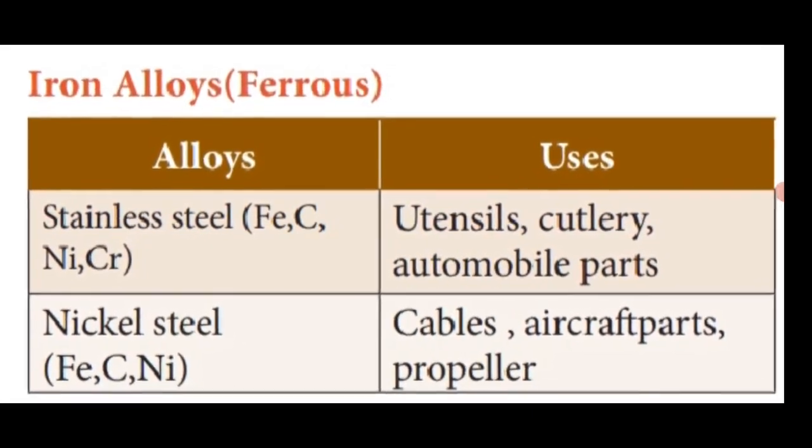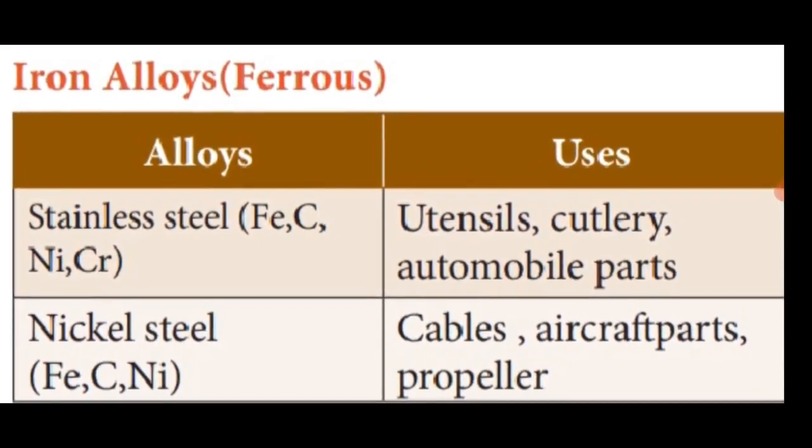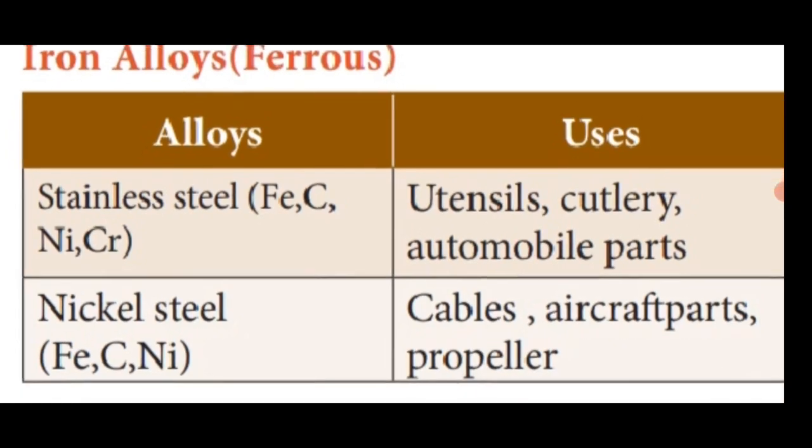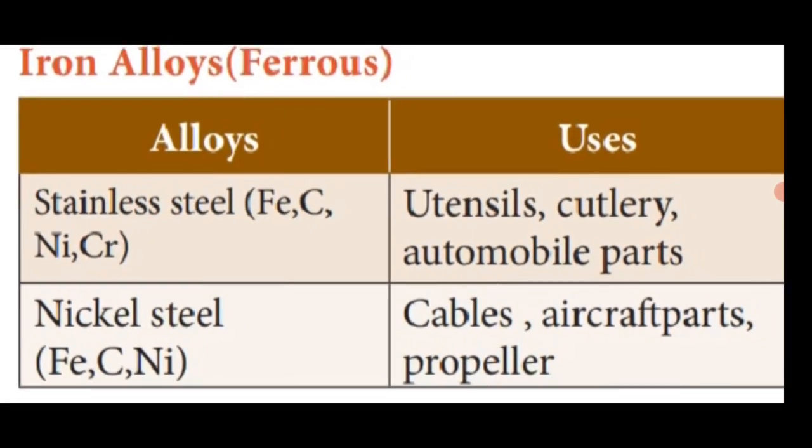Already you know how alloys are formed: two or more metals, or one or more metals with non-metallic elements, combine to form alloys. Stainless steel is made up of metals with a non-metal combined to form an alloy. This alloy is called stainless steel. It is used for utensils, cutlery and automobile parts. The other ferrous alloy is nickel steel. Nickel steel is made up of iron, carbon and nickel combined to form an alloy. It is used for cables, aircraft parts and propellers. These are the ferrous and non-ferrous alloys, examples and uses.